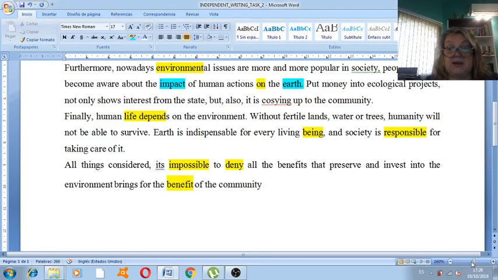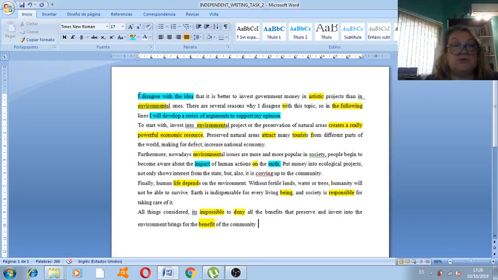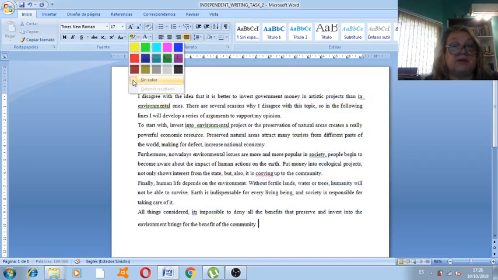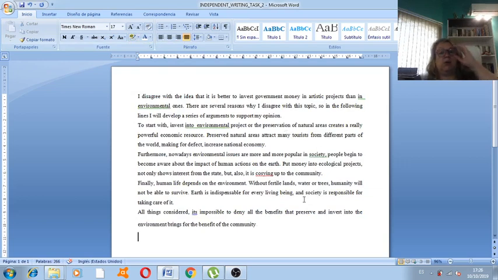Let me now remove all these colors so that we are not confused or distracted by the highlighting. This is your edited text. Now, in formal prose, or in academic writing, to improve the layout of your text, you can do two things.